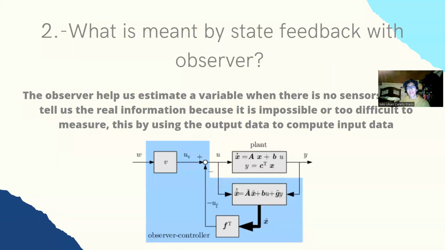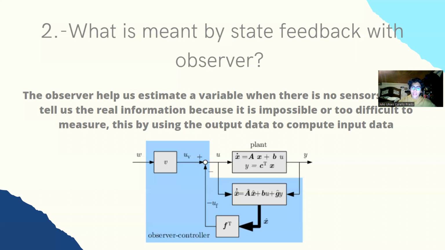And what is meant by state feedback with observer? The observer helps us estimate a variable when there are no sensors that can tell us the real information because it is impossible or too difficult to measure. This is done by using the output data to compute input data. In other words, if we have a system with a variable that we can't measure because it's impossible, too difficult, or even too expensive to measure, the observer helps us know the value of that variable by using the output data to tell us how the system is behaving.